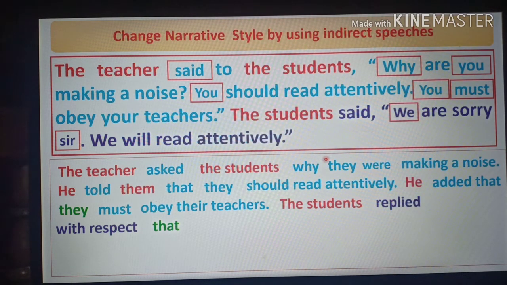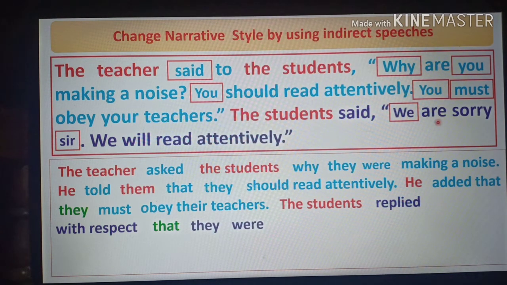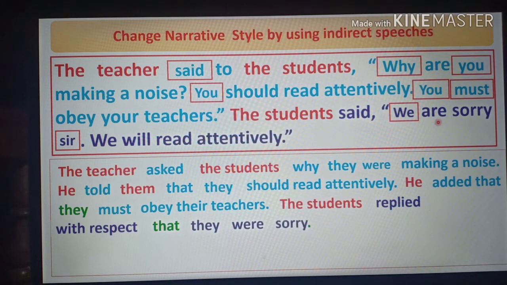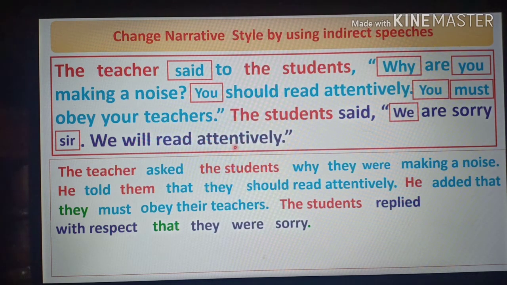Okay, now we shall see that here the subject we, this is first person and plural number, so the subject will be again they, and the tense of this sentence is present indefinite, it will be past indefinite. So the past form of are is were, so they were sorry. Dear students, we have come to the last sentence. We will read attentively. This is also said by the teacher.